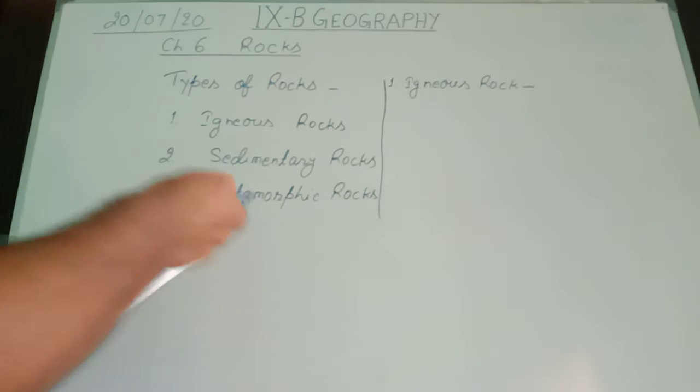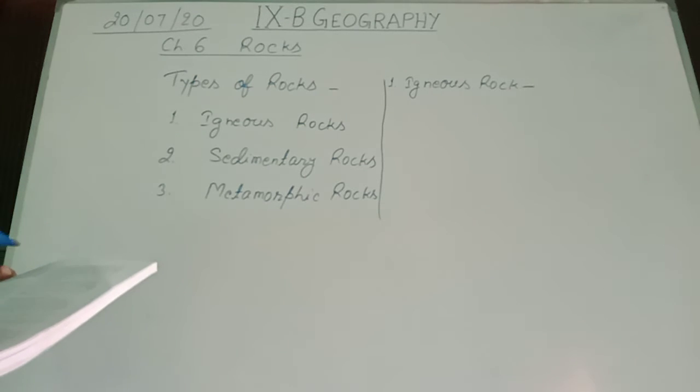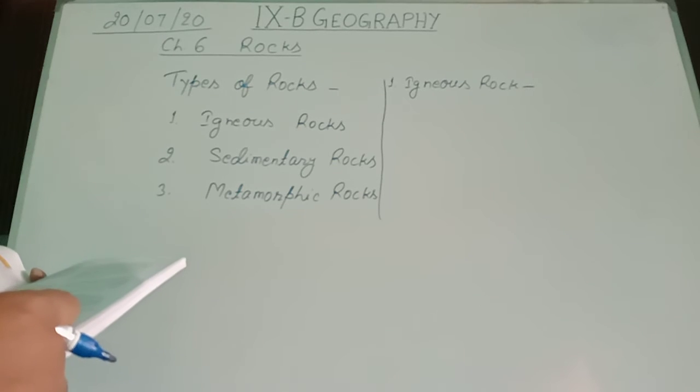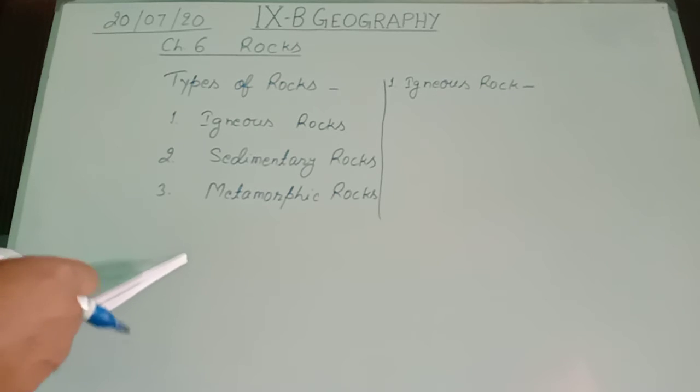Igneous rocks have been formed due to the cooling and solidification of hot molten material called magma and lava. What happens?